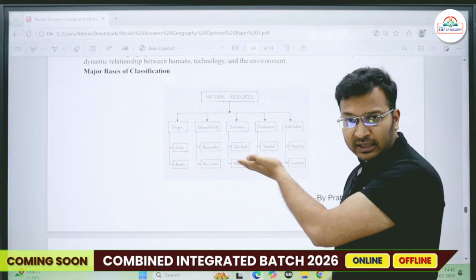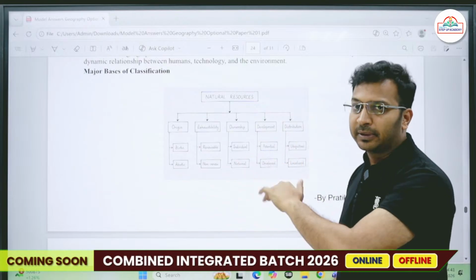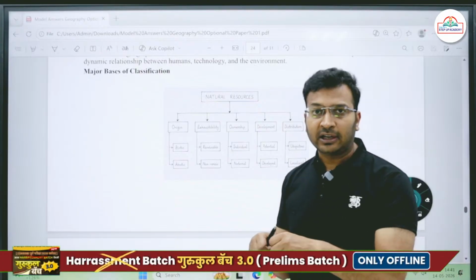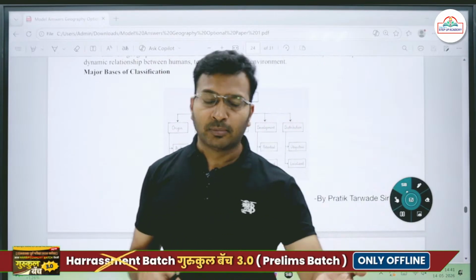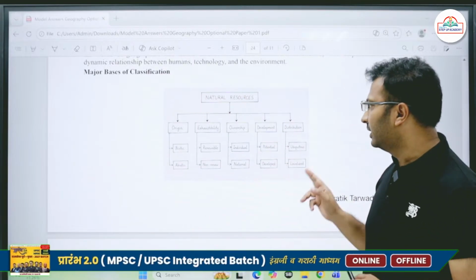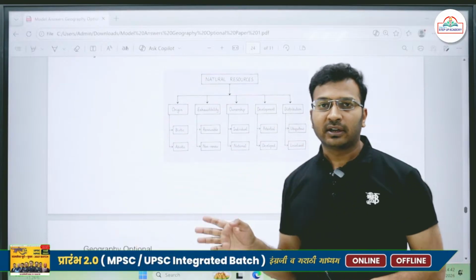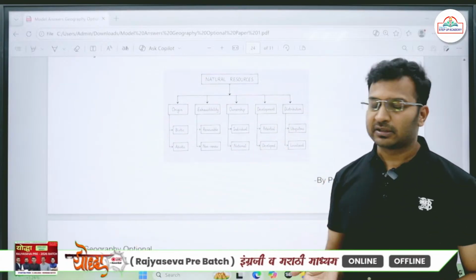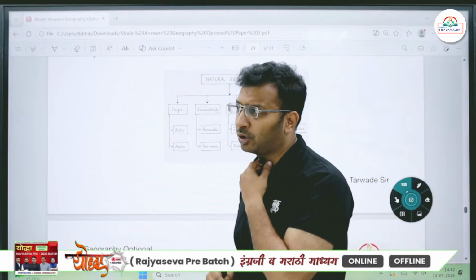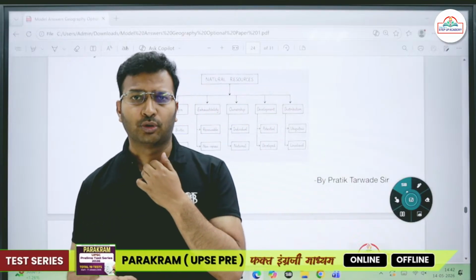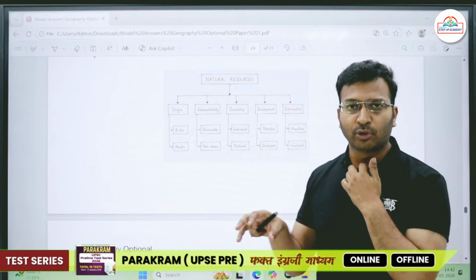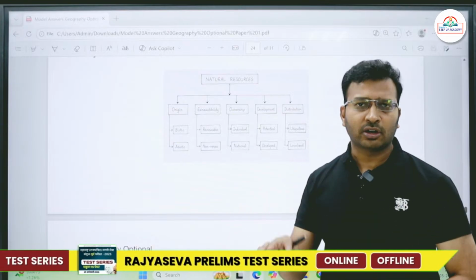But is it actually developed? No, we are still developing it, we are still working upon it. Developed resources are those from where we are actually extracting the resources. For example, Bombay High, Mumbai High, from where we are extracting oil and natural gas. So it is actually developed. Then distribution, whether it is ubiquitous, that is universally present, or whether it is localized. Some resources, specifically metal resources, for example iron ore, are mostly localized, found only in specific areas in India or across the world.